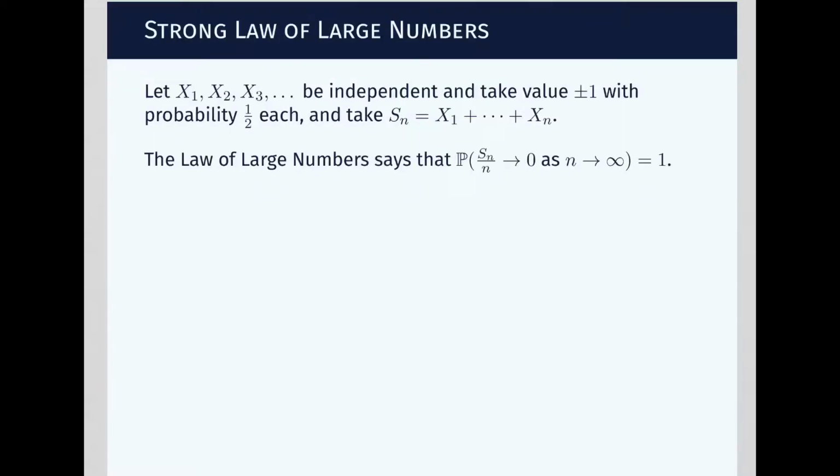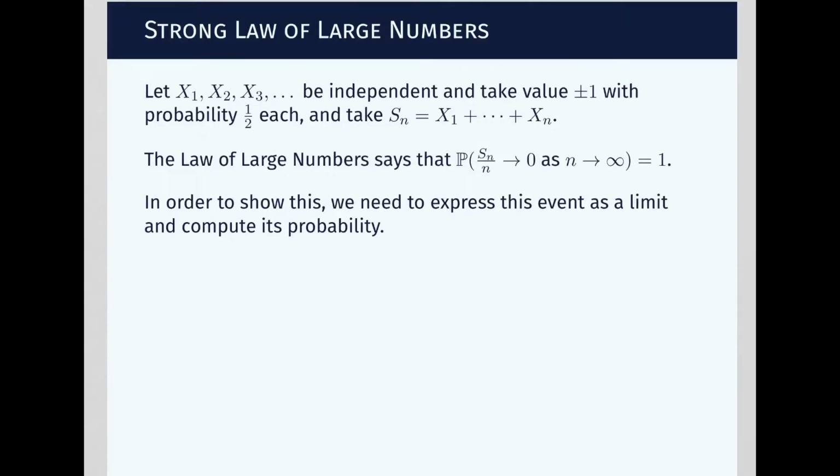Now here's another question. The strong law of large numbers. We have a sequence of independent random variables. Let's say they take values plus or minus 1 with probability 1/2. And we count how many of those took value plus 1. We count how many took value minus 1 and subtract. Well, the law of large numbers says that this sum here will tend to 0 as n tends to infinity, and that this event has probability 1. How could we possibly approach this event in a way that we would be able to compute its probability?